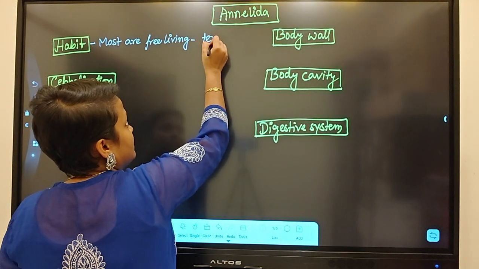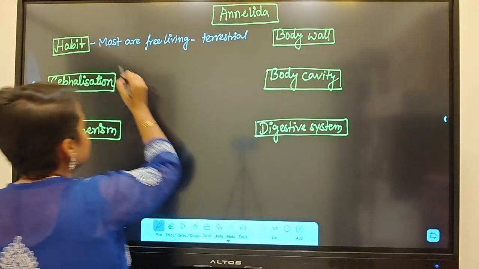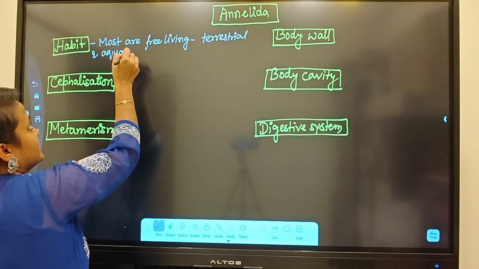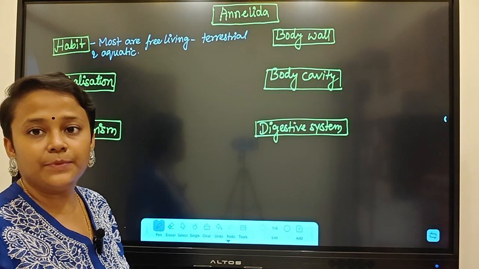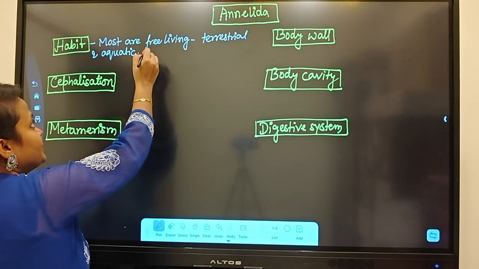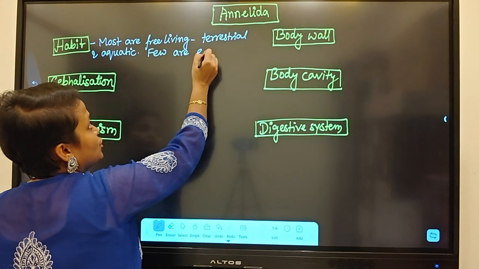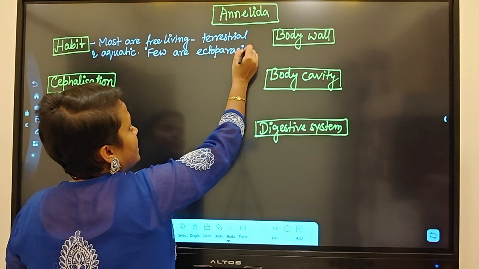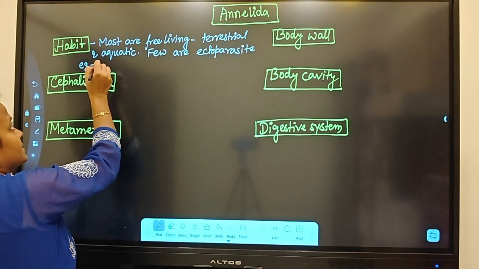Terrestrial means living on land, and they can be aquatic. Few are parasites, for example leeches. Few are ectoparasites. Ectoparasite means they live outside the body. Example, leeches.